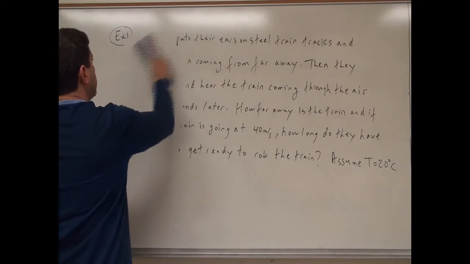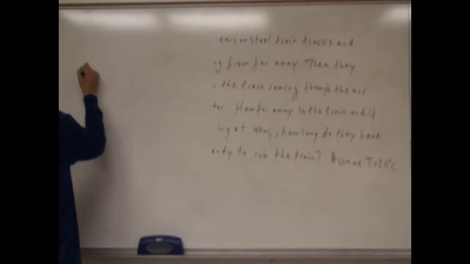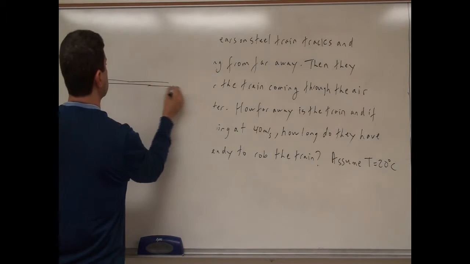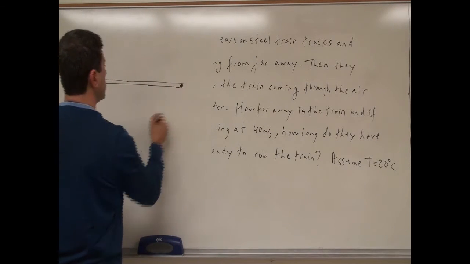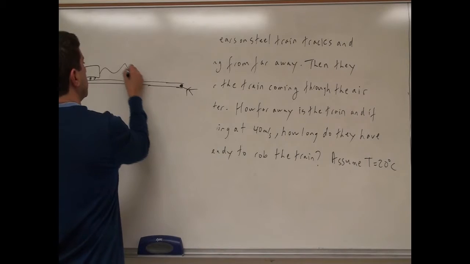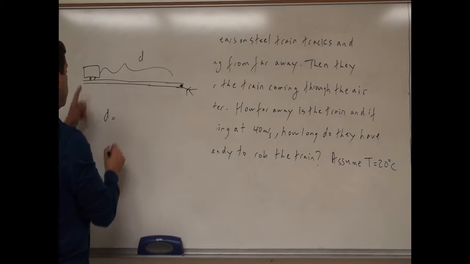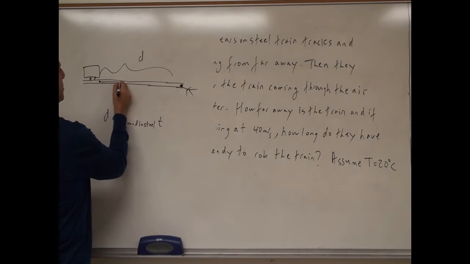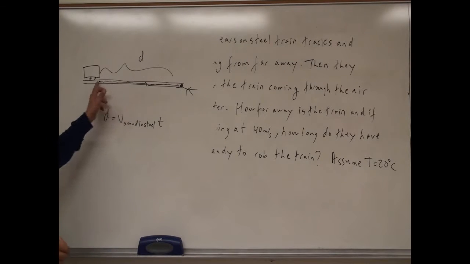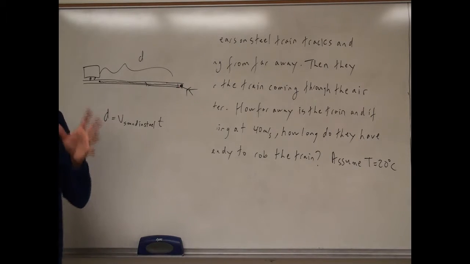So what's going to happen here? Let's draw a picture. We have a train, and the train is making sound through the steel train tracks. Then you are here, putting your ear here, so you hear the train. The distance is d. The distance is the velocity of sound traveling through the steel toward you, times the time it takes for the sound to get to you. But we don't know that time.